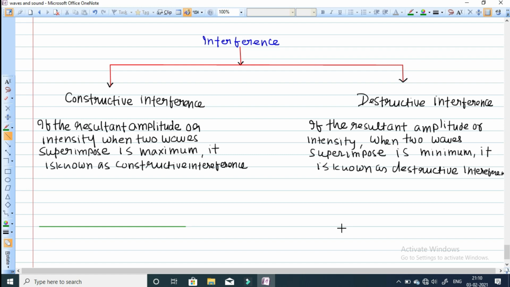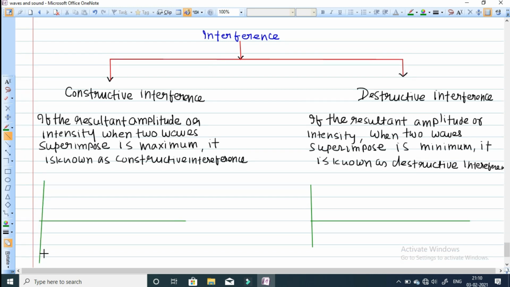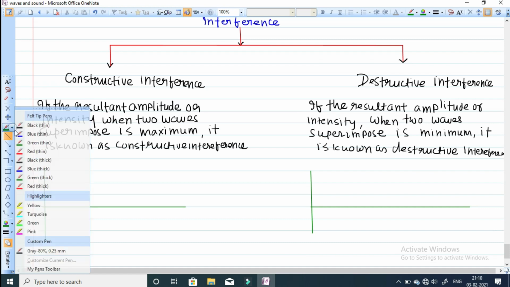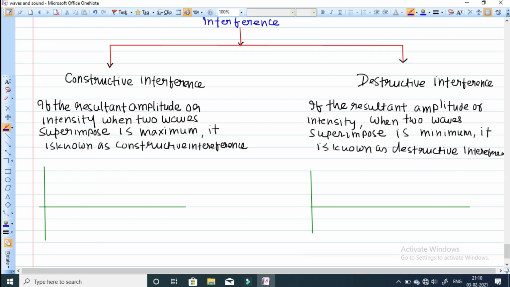For constructive and destructive, x-axis and y-axis. Now suppose two waves we can represent like this. First wave, let me represent with this color. This is your first wave, and we have another wave also.